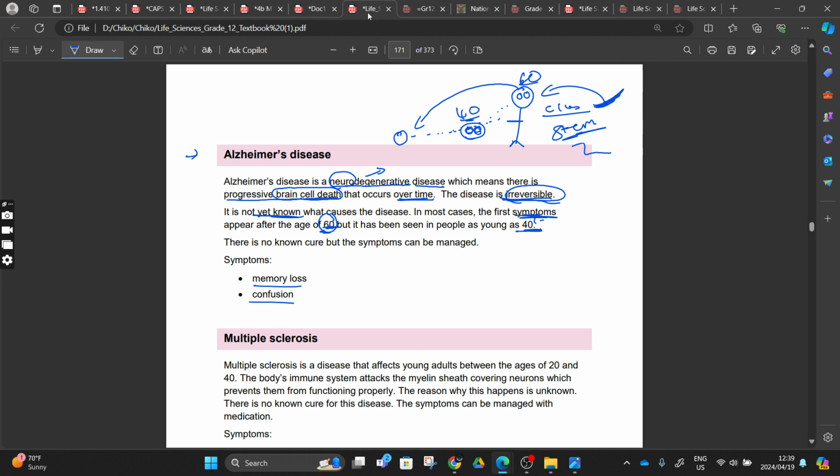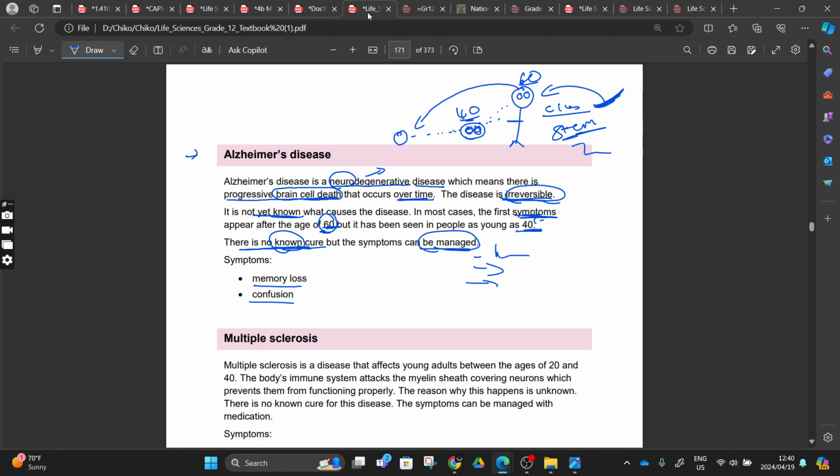There are many symptoms that you can think of. There is no known cure, but the symptoms can be managed. How do we manage the symptoms? Let's have a good healthy lifestyle.